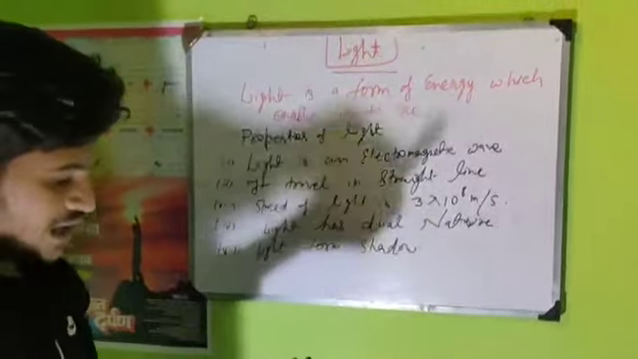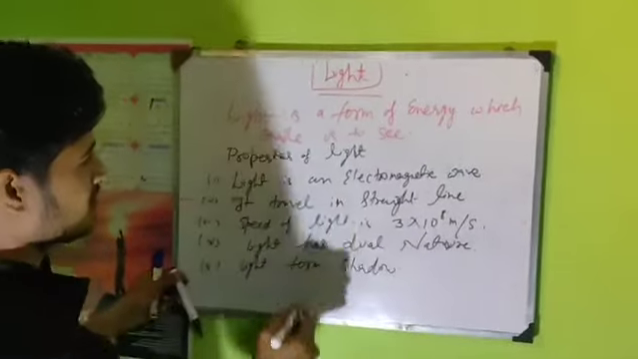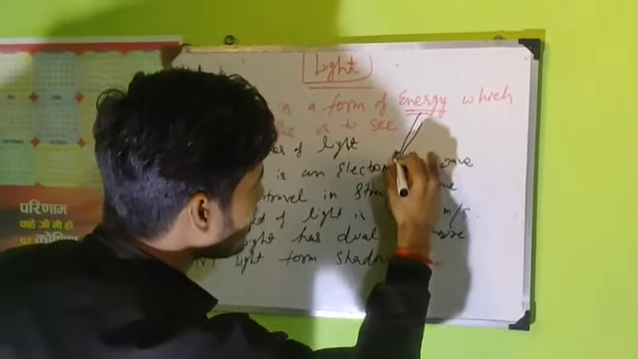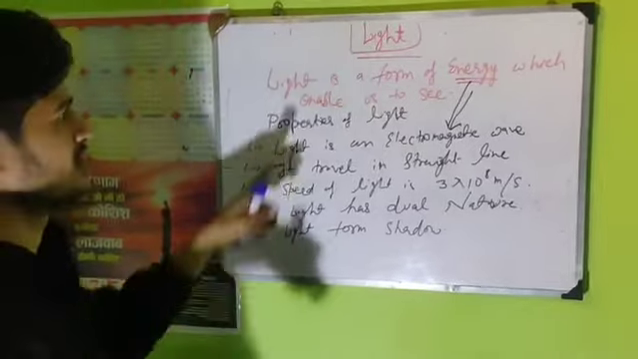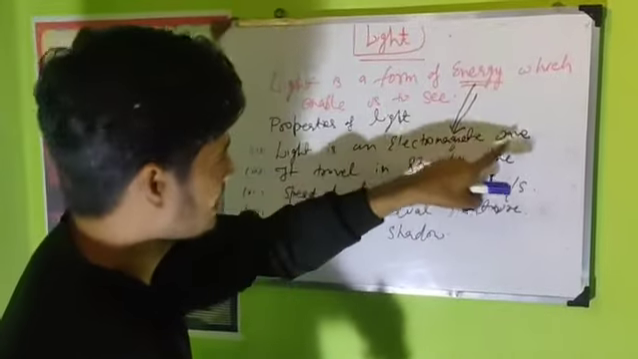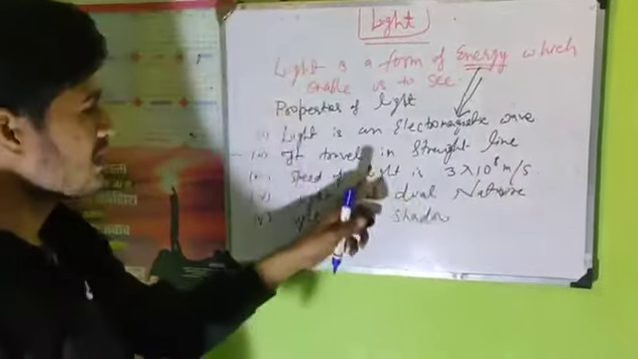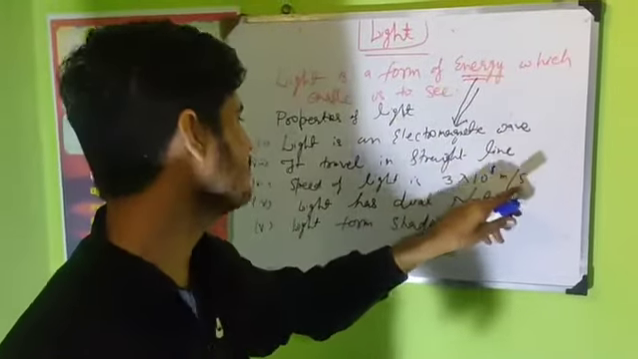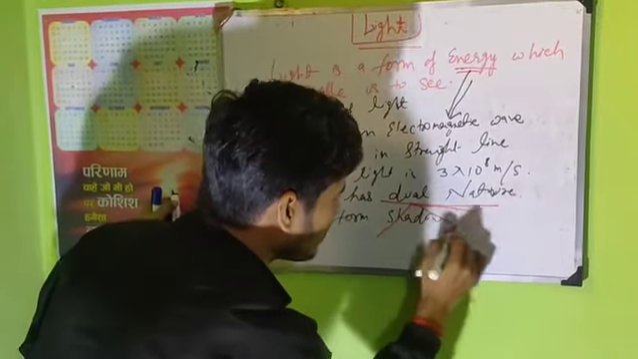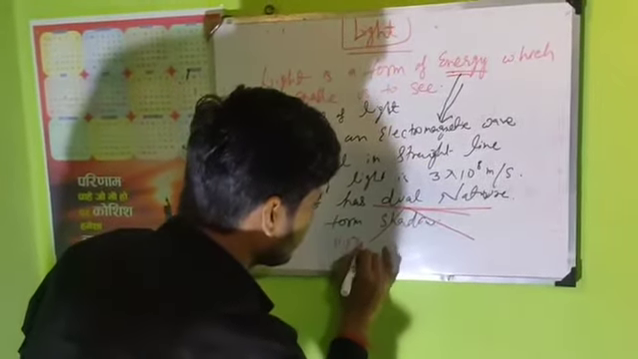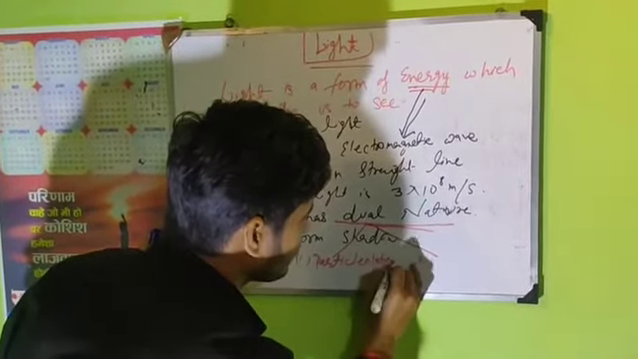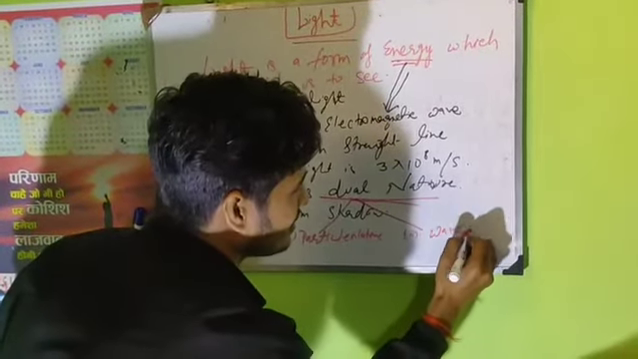Now I am explaining about this one. What type of energy? Electromagnetic wave energy. Light is a form of energy which enables us to see. Light is an electromagnetic wave. It travels in a straight line. The speed of light is 3 into 10 to the power 8 meter per second. It has dual nature. What do you understand by this? Dual nature. Light has two types of nature. The first one is particle nature and the second one is wave nature.